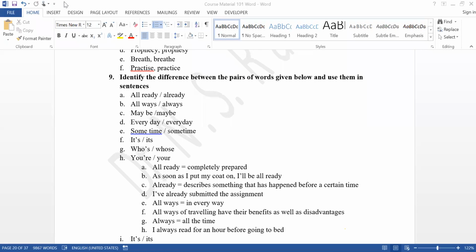Second maybe. Can you please explain once again? First maybe is? When maybe is used as one word, we mean something might happen, right? That is what you said.